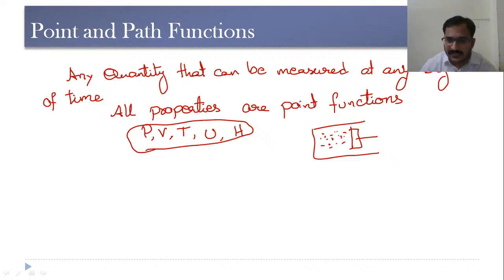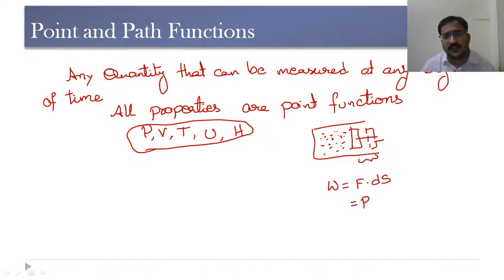But at this instant we don't come across heat or work until this piston displaces to a certain position, and then we get work done. Work done is force multiplied by displacement, or pressure multiplied by the change in volume.